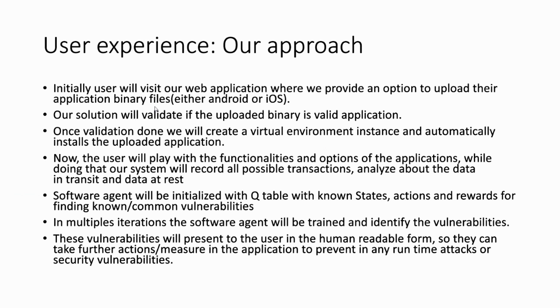And post that, our software agent will initialize with the initial level of Q table that has some known states, actions, and rewards for finding known common vulnerabilities. Post that, that Q table will be updated for every iteration, or rather every vulnerability that has been found. In the multiple iterations, the software agent will be trained and identify the vulnerabilities without any human intervention. Okay, and these vulnerabilities again will be presented to the user in a human readable form, like a PDF, so they can take further actions or measures in the application to prevent any security vulnerabilities in the runtime before publishing into the app stores.